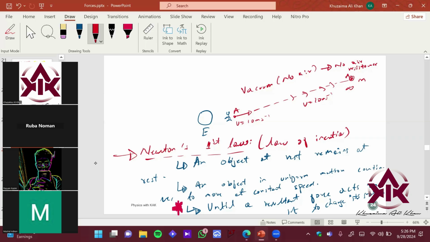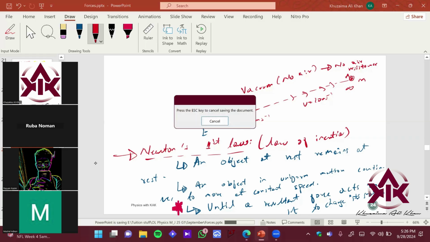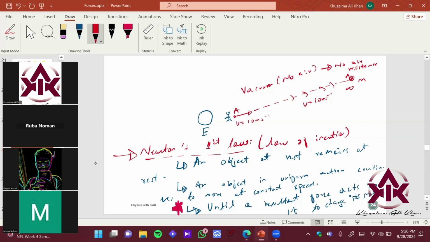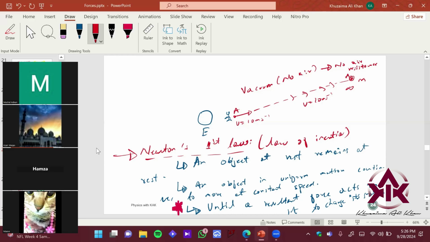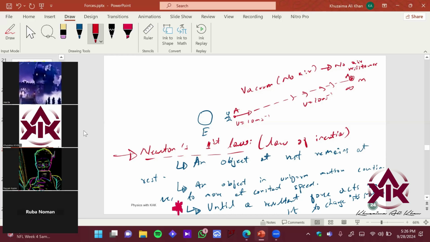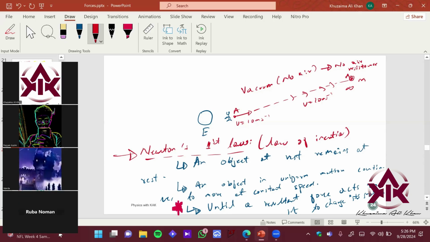If it makes sense, give me a thumbs up. This is pretty important, right? Does that make sense? It makes sense to Ruba, not Ruba, Rayan. Achha, it makes sense to Ruba, Rayan, Mashal, Azan, Maeve. What about Varda? Yeah, it makes sense to Varda. Yes, Varda, question? No, sir, I don't have a question.